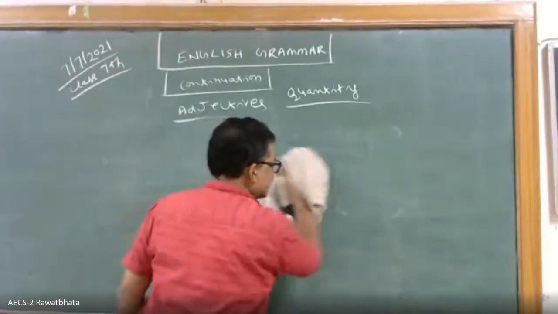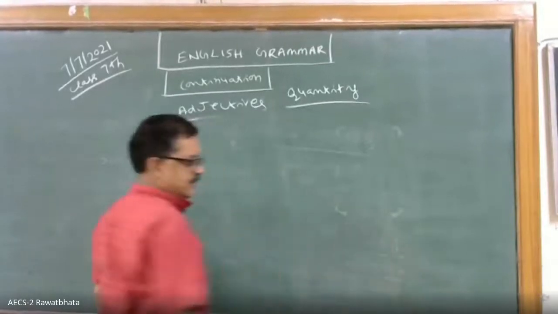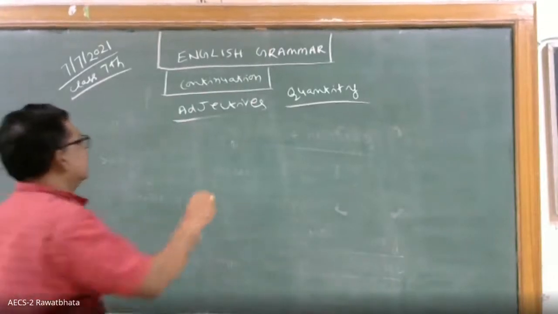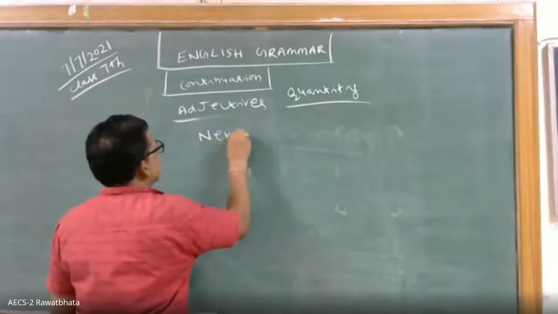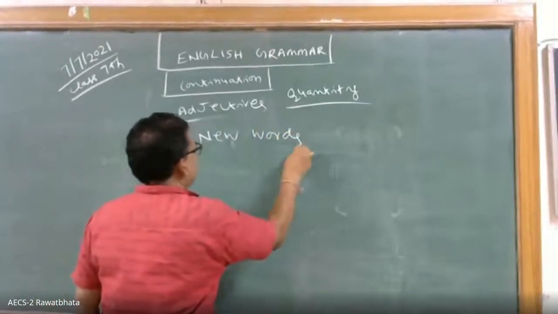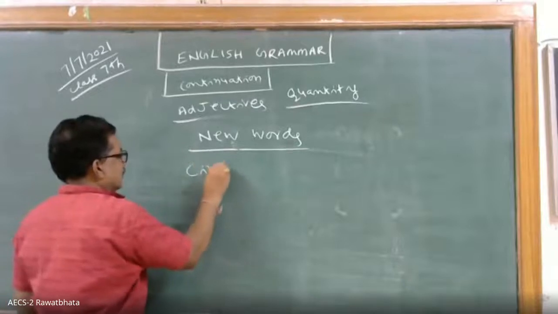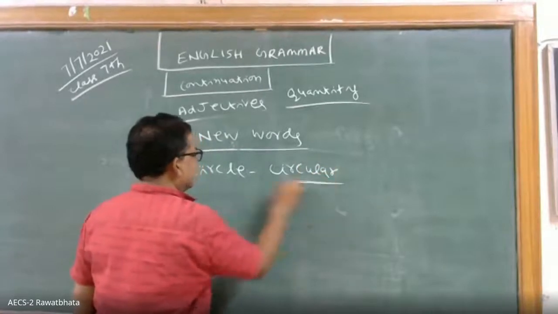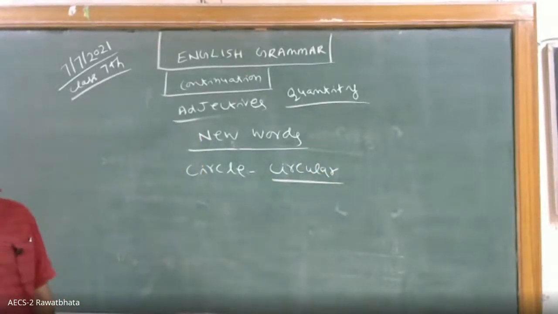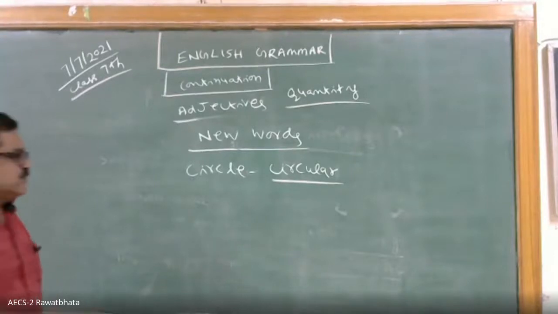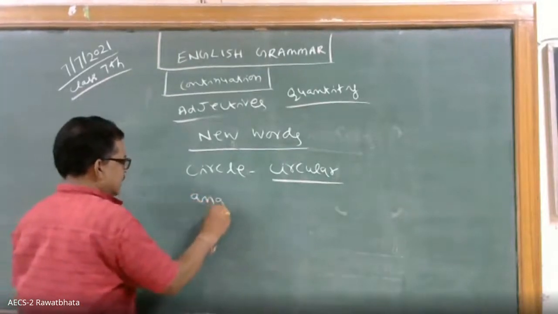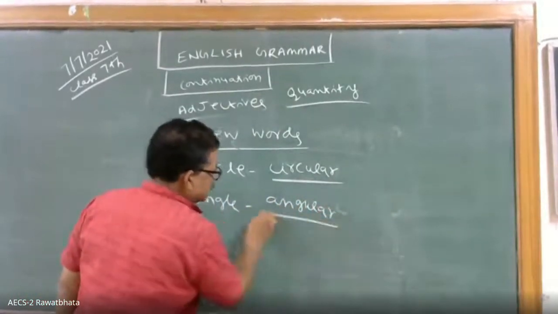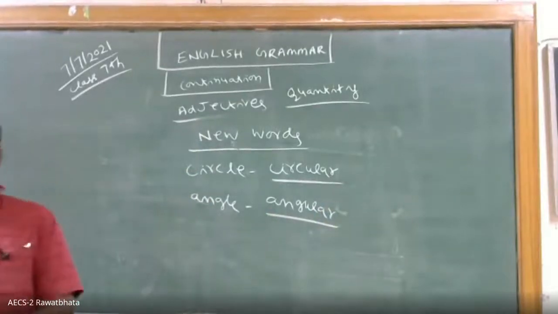Now some new words are created and they become adjectives from nouns. For example, new words. Suppose the noun is circle. When you make it an adjective, it will be circular. There is a circular road. Circular becomes an adjective. Angle, angular. So new words we frame when we make them adjectives.